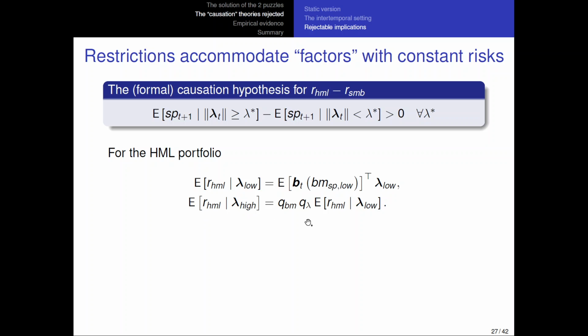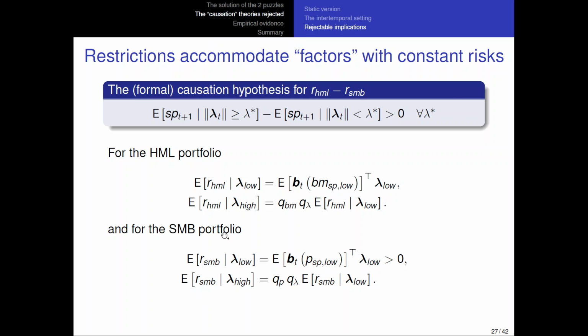In high price of risk states, this is going to be multiplied by QM. So it's the same thing. And this is going to be multiplied by Q lambda, and this is going to be multiplied by QM. So you have that the risk premium in high price of risk states is just a multiple of the premium in low price of risk states. Same thing for the S&P portfolio.